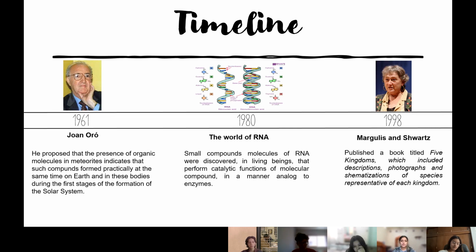Next year, Juan Oró proposed that the presence of organic molecules in meteorites indicates that such compounds formed practically at the same time on Earth and in these bodies during the first stages of the formation of the solar system.